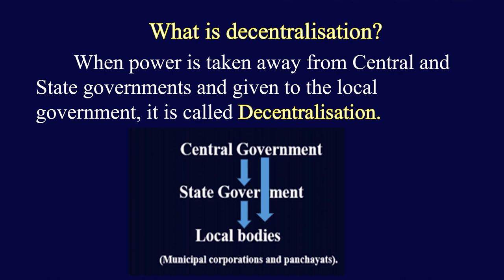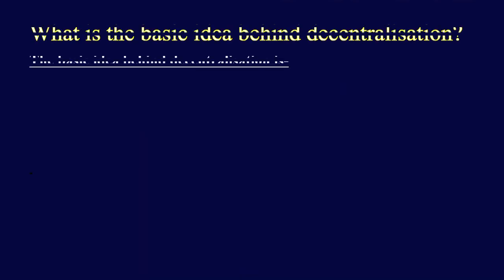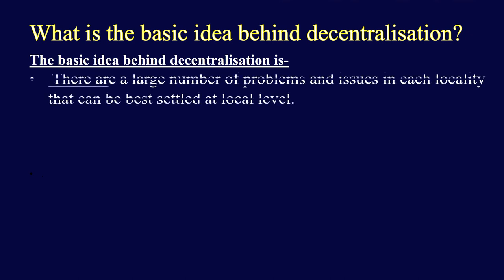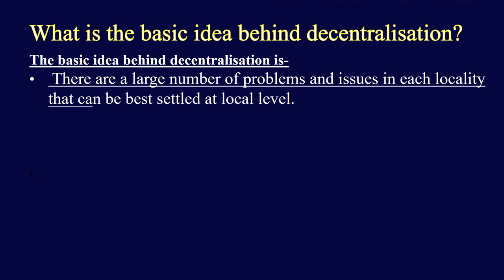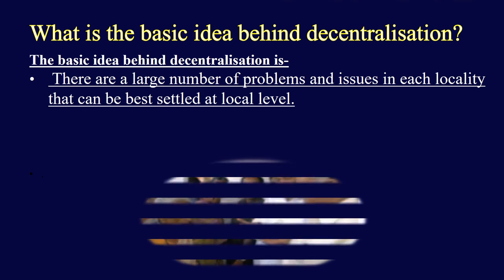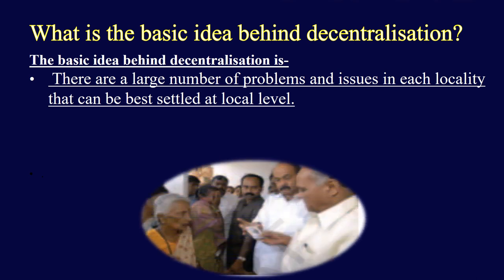So what is the basic idea behind decentralization? The basic idea behind decentralization is that there are a large number of problems and issues in each locality. And that can be best settled at the local level by the local leaders. Because local leaders have better knowledge about the problems in their localities, and they know how to manage things and where to spend money. So the power should be in local people's hands.